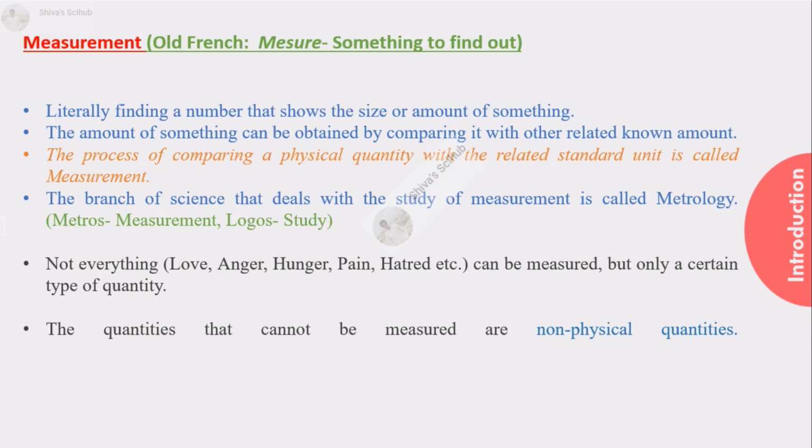But can we measure everything? The answer is no. We cannot measure things like love, anger, hunger, etc. We call these things non-physical quantities. Similarly, the things we can measure, like the size of my shoe or my weight, are called physical quantities.